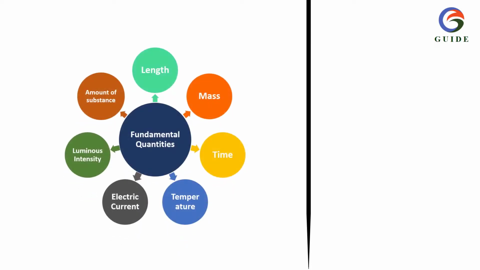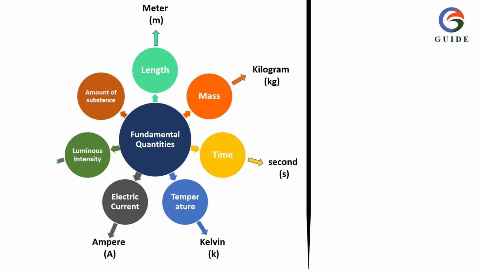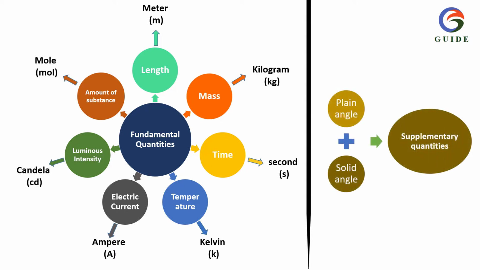Now, let us see the units of these fundamental quantities. The SI unit of length is meter, mass, kilogram, time, second, temperature, Kelvin, electric current, ampere, luminous intensity, candela, amount of substance, mole. And the units of the 2 supplementary quantities are: plane angle, radian, solid angle, steradian.